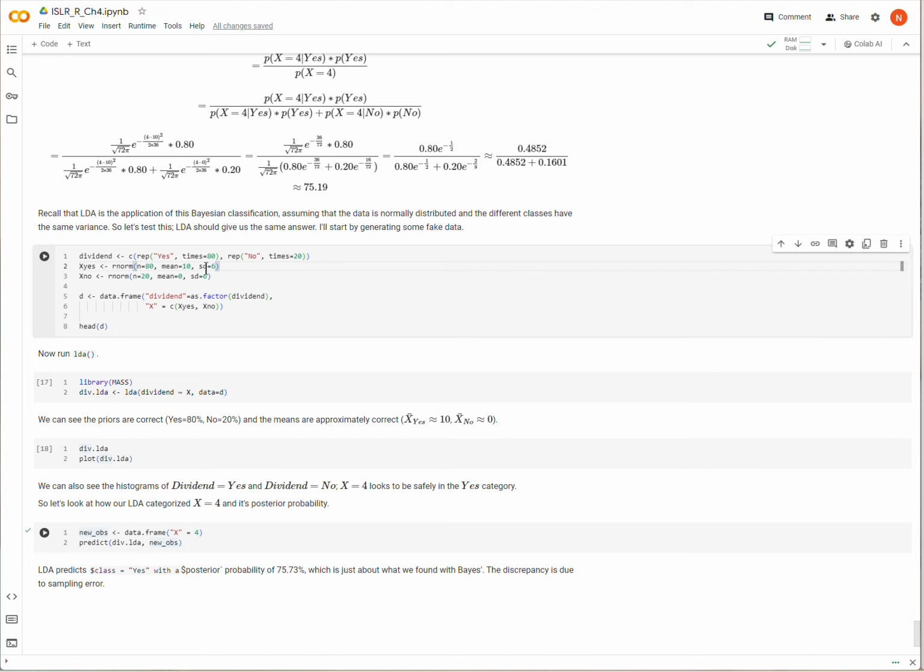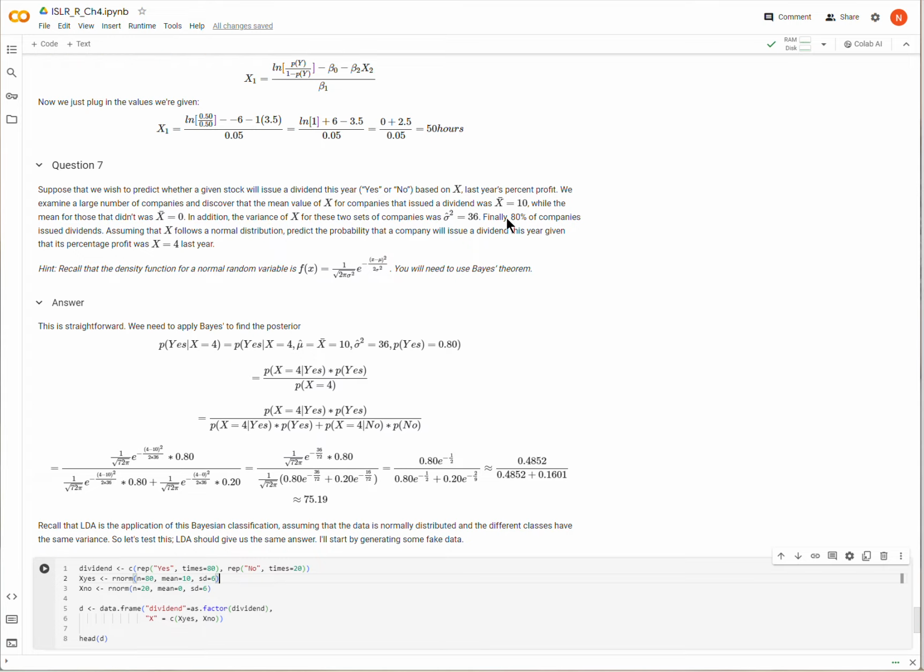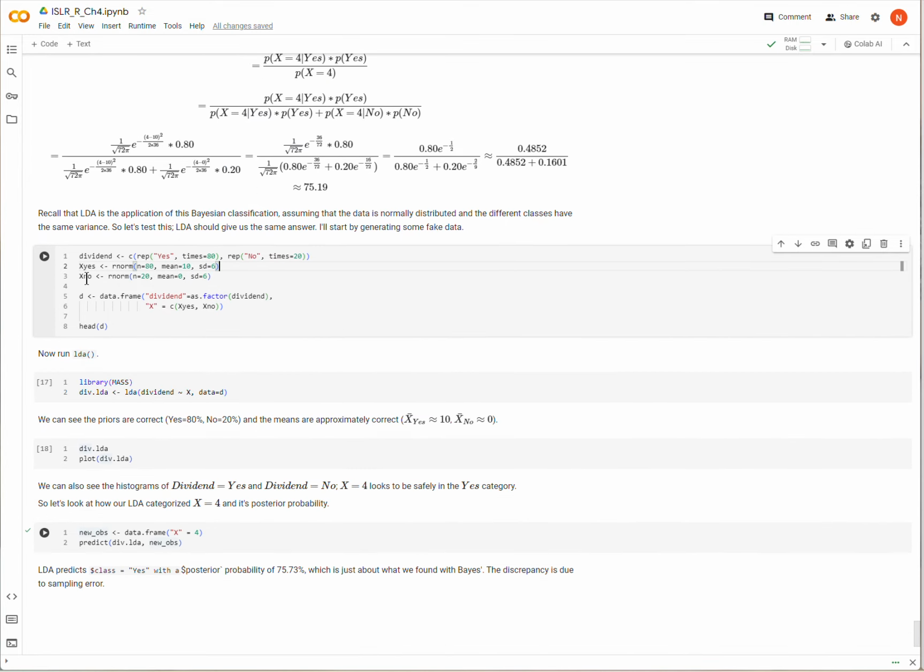If I square that, I get 36, which is the variance that's given to us. When there is no dividend, the value for X has a mean of 0, so no percent profit, again with a standard deviation of 6, which is a variance of 36. Now I wrap all of that into a data frame that I'm calling D.